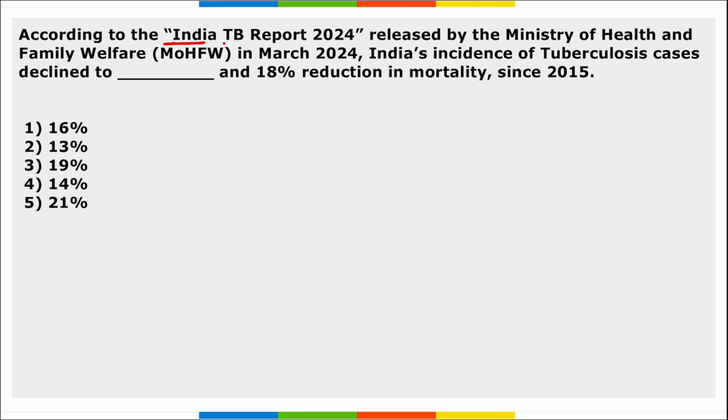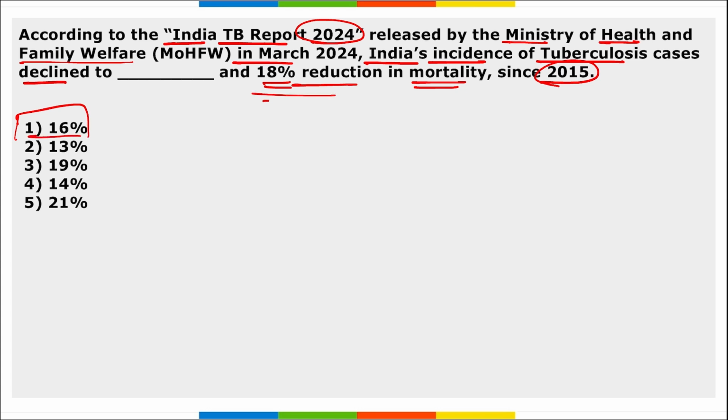Next, according to the India TB Report 24 released by the Ministry of Health and Family Welfare in March, India's incidence of tuberculosis cases declined to dash, and an 18% reduction in the mortality since 2015. So, according to this India TB Report 24, India's incidence of TB cases declined to 16%. And 18% reduction in the mortality, that is the deaths related to tuberculosis, since 2015.